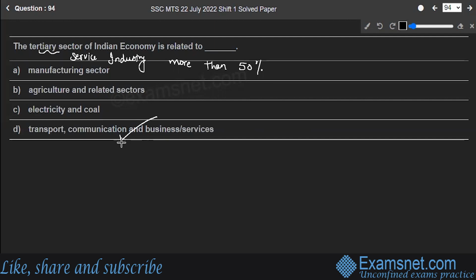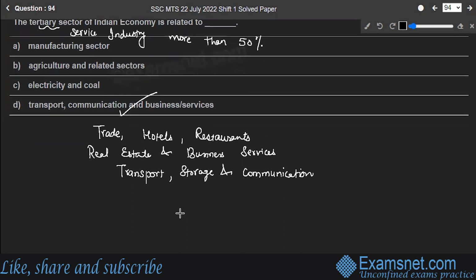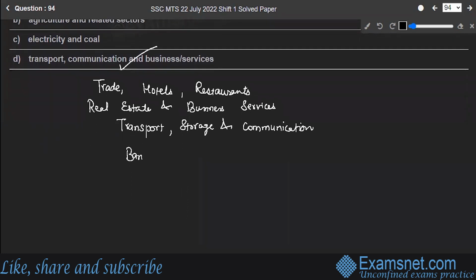Examples of the tertiary sector are trade, hotels, restaurants, real estate, and business services, transport, storage, and communication, financial services such as banking, insurance, real estate and business services.